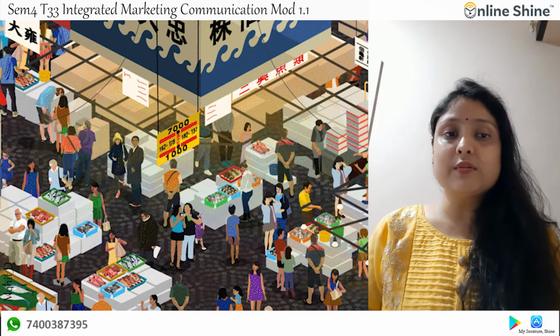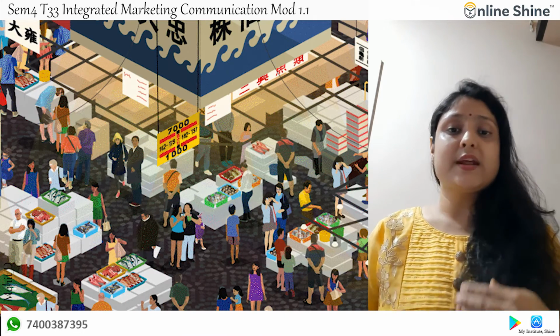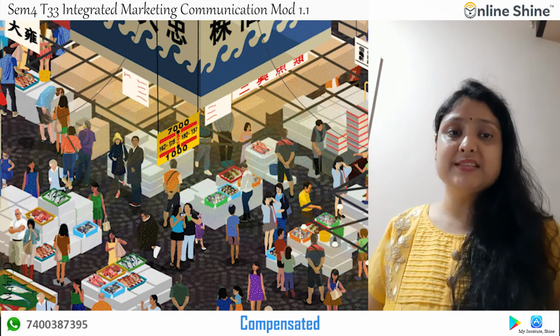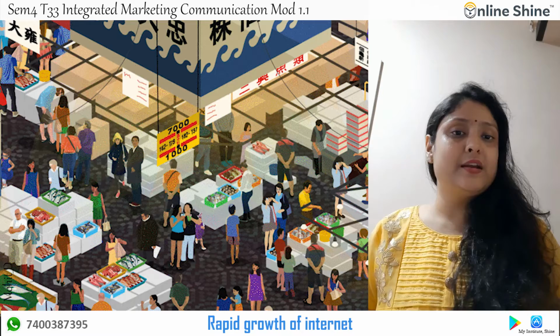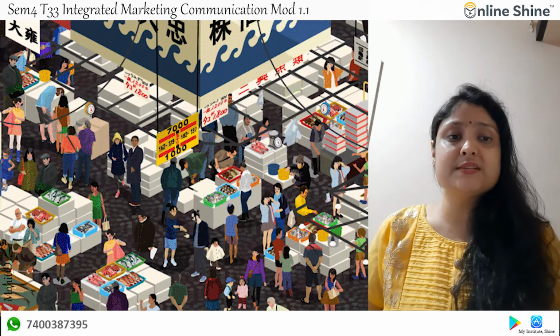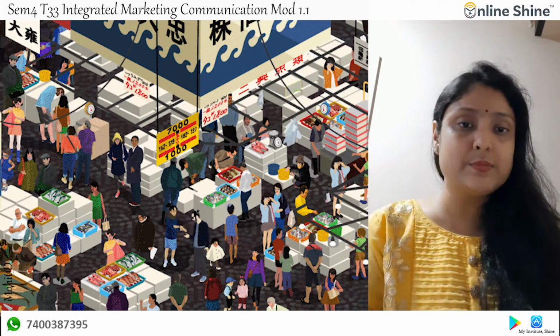One more reason is the demand for greater accountability from advertising agencies and changes in the way the agencies are compensated. Next, the rapid growth of the internet, which is changing the very nature of how companies do business and the ways they communicate and interact with the customers.